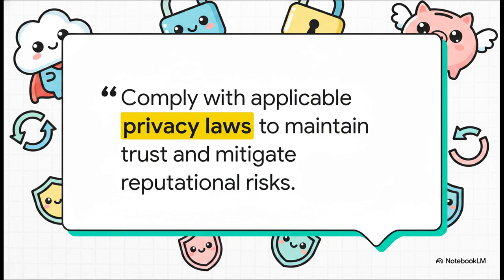Our source material lays it out perfectly. Organizations must ensure that their data governance practices comply with applicable privacy laws and regulations to maintain trust and mitigate reputational risks. I mean, it really is that simple. This isn't just about checking a legal box to avoid some hefty government fine. This is about maintaining the fundamental, unshakable trust of the users who rely on your technology. Because once that trust is broken by a careless AI system, well, it is incredibly difficult to ever earn back.